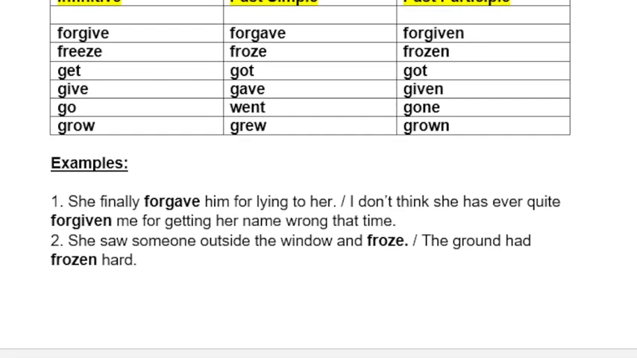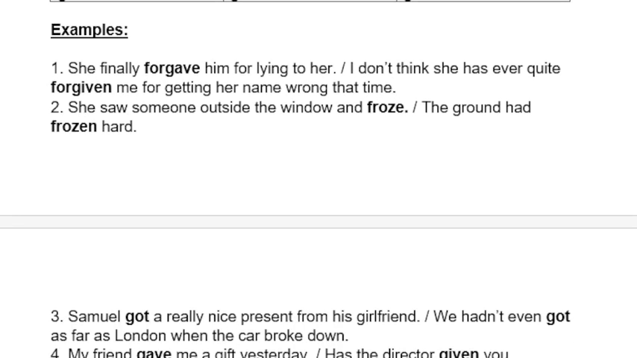Forgive, forgave, forgiven. Freeze, froze, frozen. Get, got, got. Give, gave, given. Go, went, gone. Grow, grew, grown. Examples: she finally forgave him for lying to her.